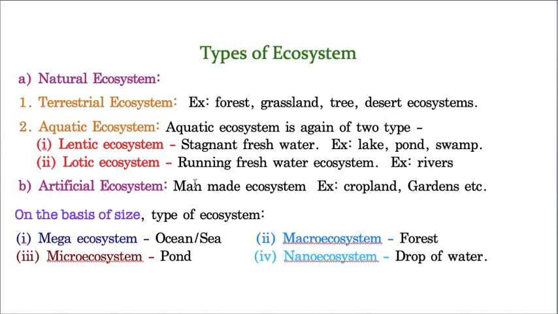How? I clearly mentioned man-made ecosystem, it is called artificial ecosystem. For example, cropland. For example, the coming season is rainy season. So what happens by the end of this summer season, the farmers plow their crop fields and they put some sugar cane crop, or sometimes wheat crop, sometimes jowar crop, like that. We are creating it, it is not existing by nature.